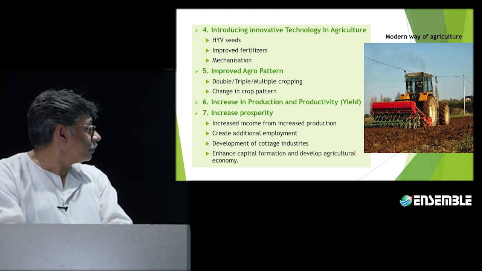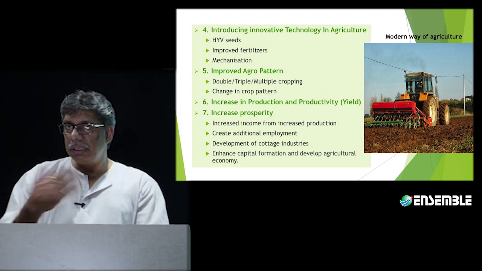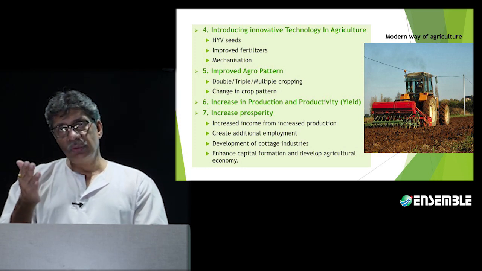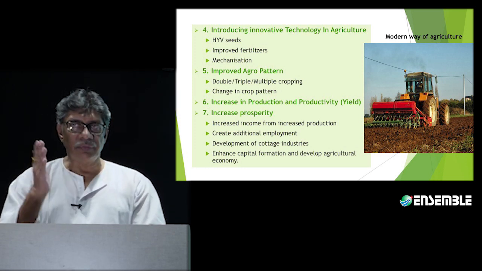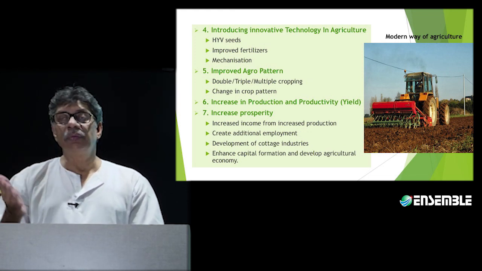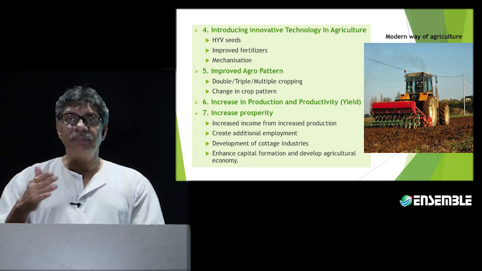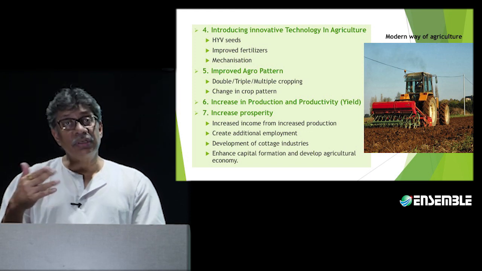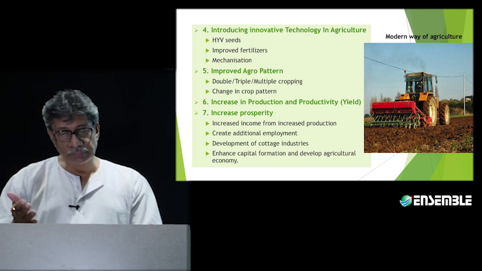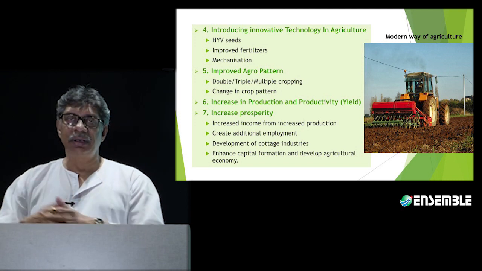Irrigation will also allow an improved growth pattern, because it will allow double cropping, triple cropping, multiple cropping. And how is it that it will do so? When you provide irrigation, you obviate the need of the farmer to keep his land fallow. We are talking about the farmer not being required to keep his land empty, to keep his land fallow. Because the farmer will not need to keep his land fallow, he will go on to prepare the field for the next crop.